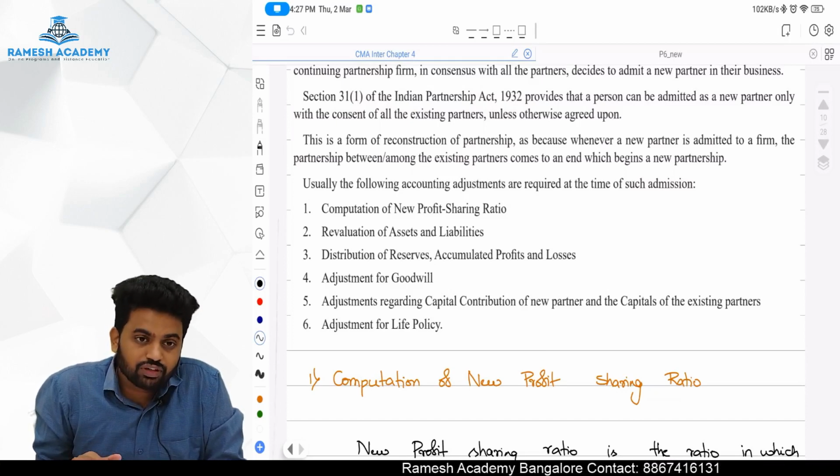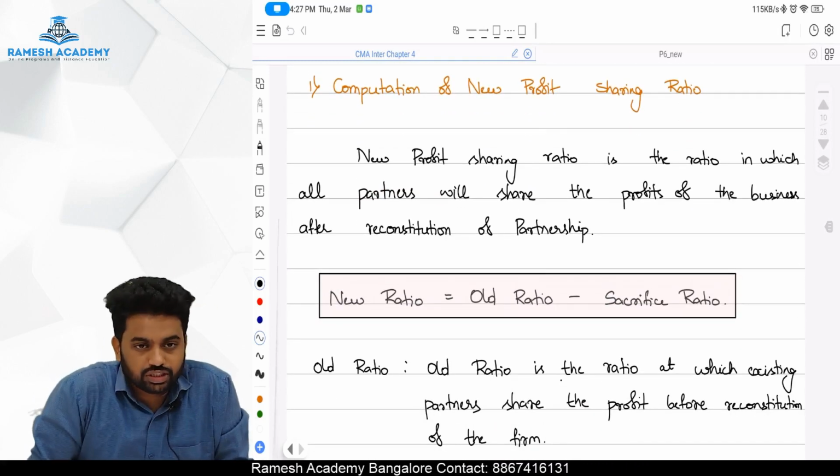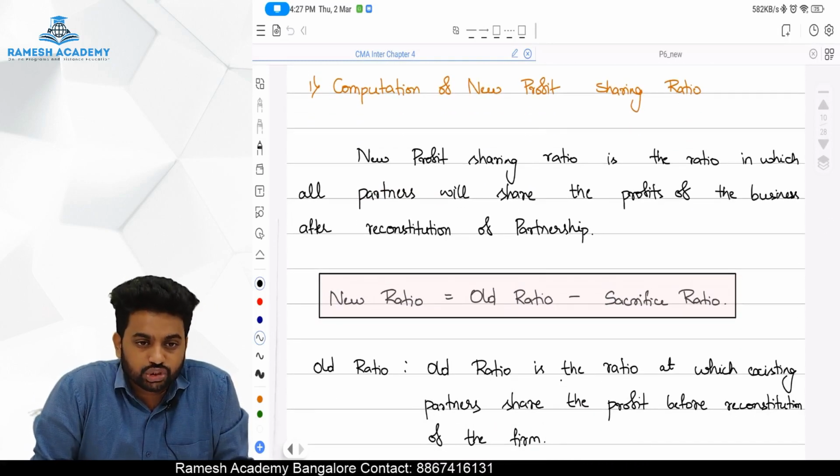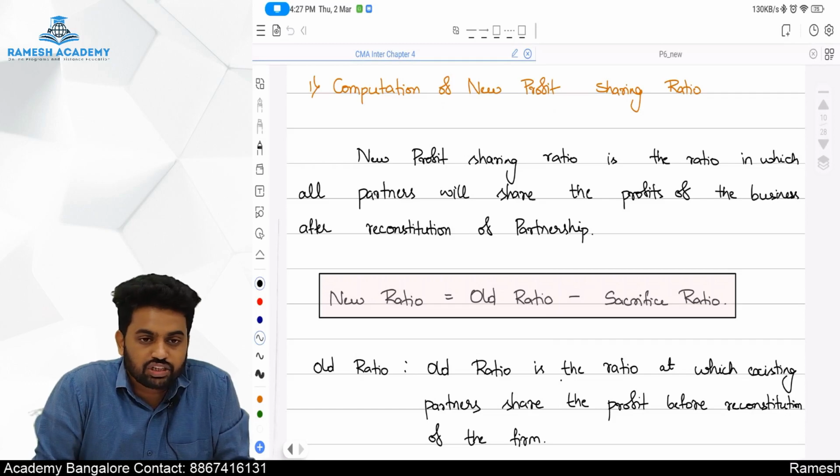Okay. First one we will go now: computation of the new profit sharing ratio. What do you mean by new profit sharing ratio, sir? New profit sharing ratio is the ratio in which all the partners will share the future profit after admission of a partner.